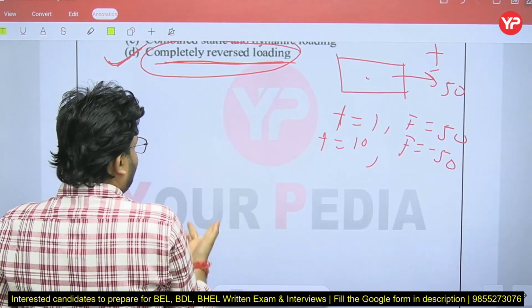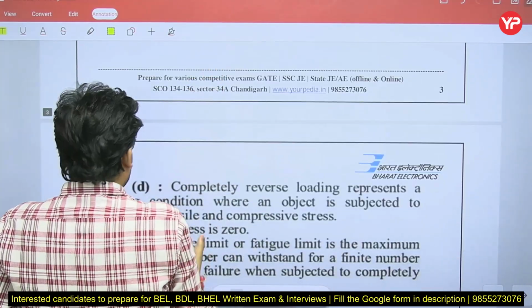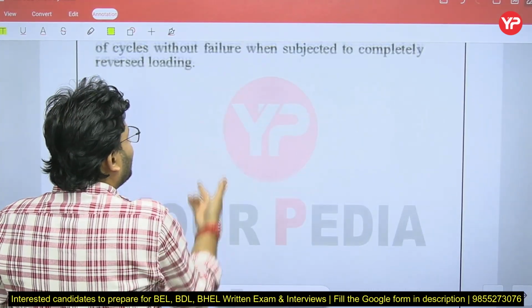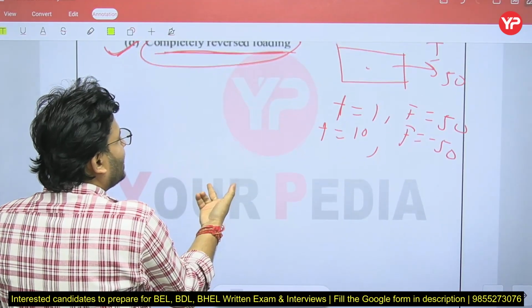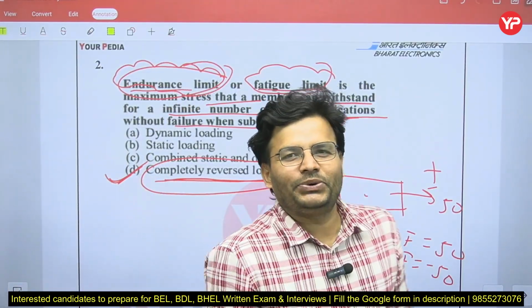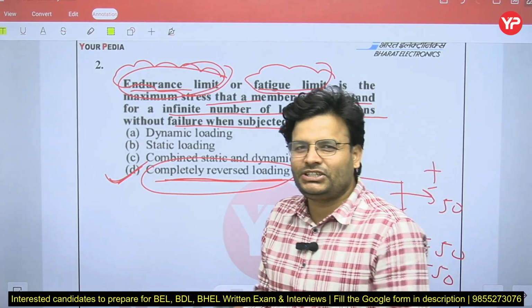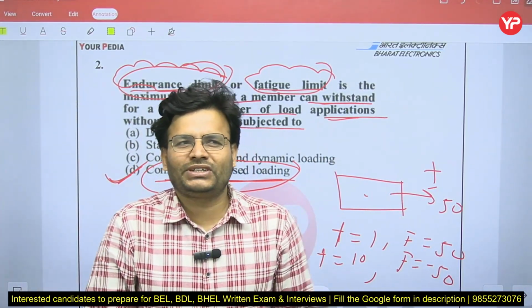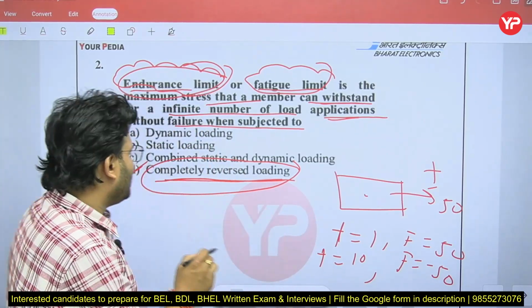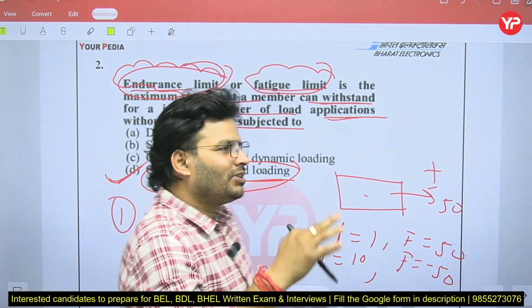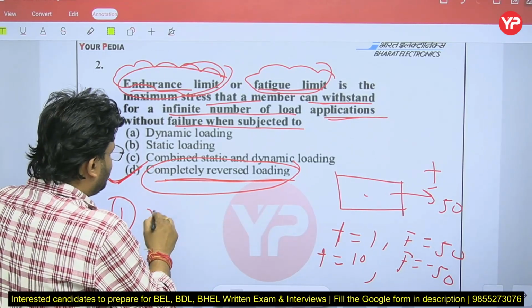Come to the next question. Okay, I just want to ask one question of you guys. Suppose you have to increase the endurance limit, then what can we do? What options do you have? 3 things basically to improve the life of a body under fatigue load. 1, make the body smooth.